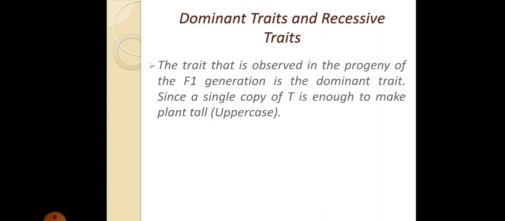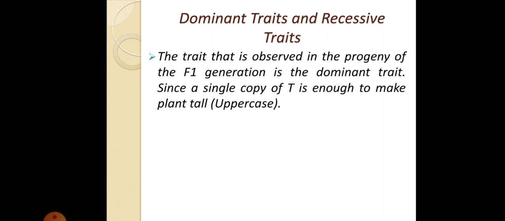Now, dominant traits and recessive traits. What are they? The trait that is observed in the progeny of the F1 generation is the dominant trait, since a single copy of T is enough to make the plant tall. In the F1 generation, we saw that all the plants were tall.